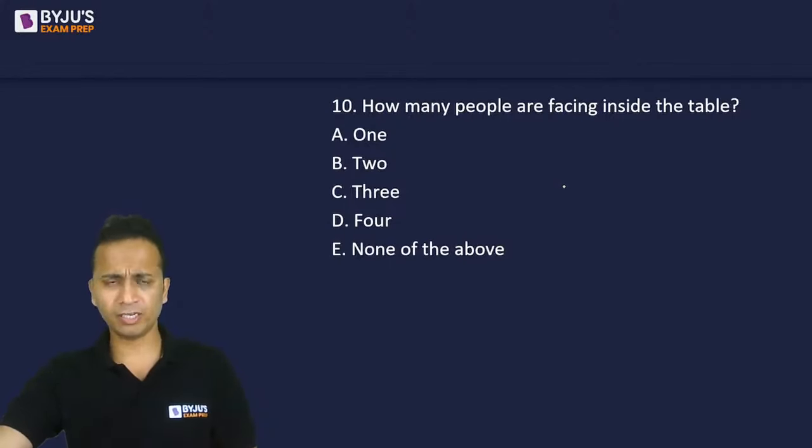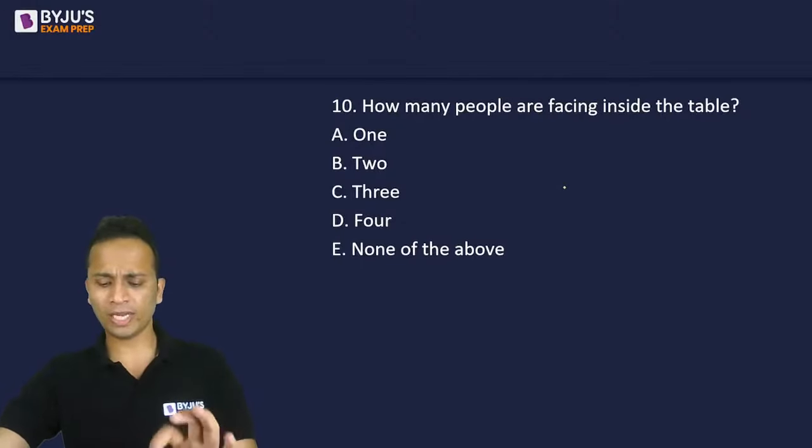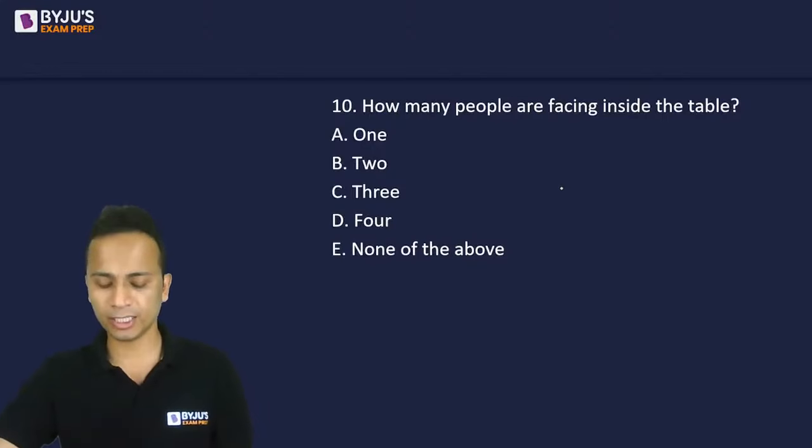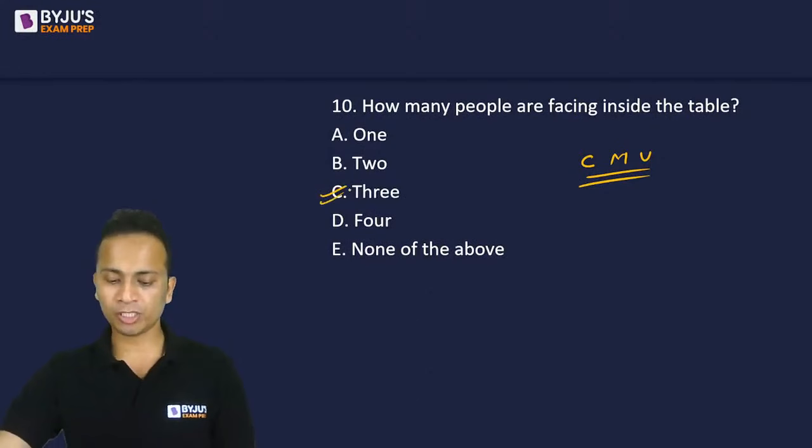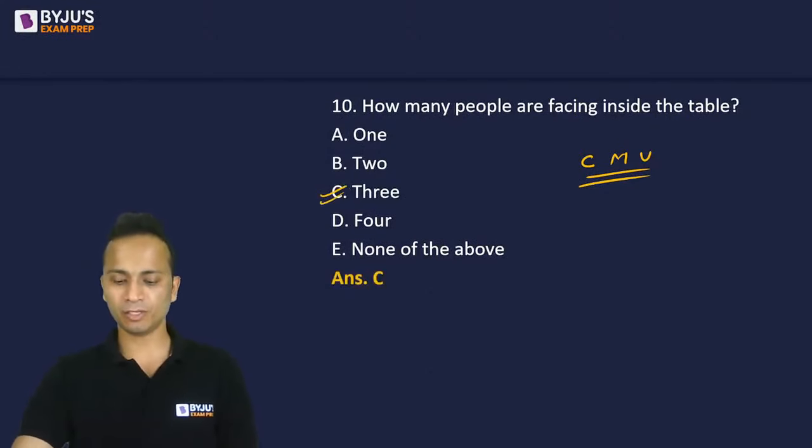I've seen that. You're asking what if exactly word was not written in that question. So I'll move back and will explain that. Let me finish this and I'll go back. How many people are facing inside the table? So inside the table, C is facing, M is facing, and U is facing. So these three people are facing inside. So the correct answer should be option C. That is three people.